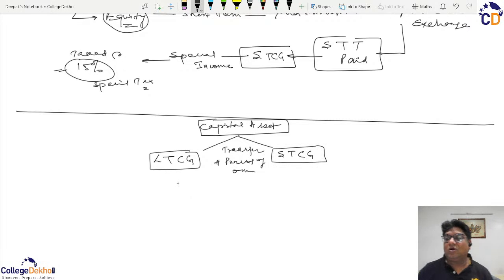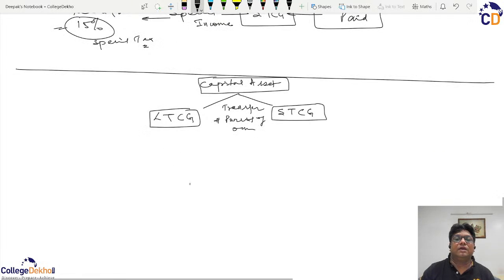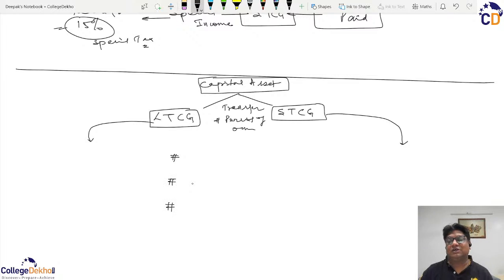Long term capital gain or short term capital gain. And once we have identified that it is a long term gain or the short term gain, then we have to identify that primarily there are three kinds of costs that are associated with such transfer.